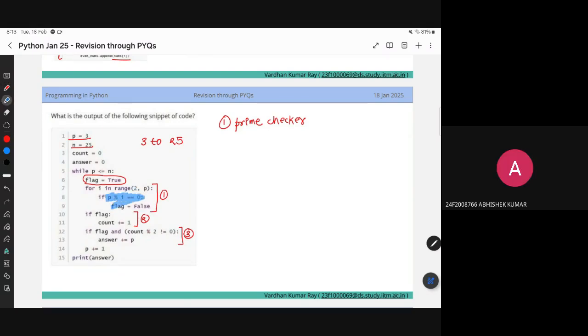If any number less than that divides it, yes, I. If it divides, that means it's not prime. So assumption was okay, it's prime, but if suppose I find a number which divides it, it changes that and makes the flag false. So that means not prime. So my second block checks if the flag is true, so it remains true. That means it's the prime number. So count will tell me the number of prime numbers.